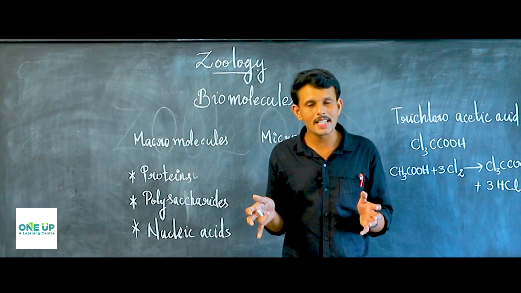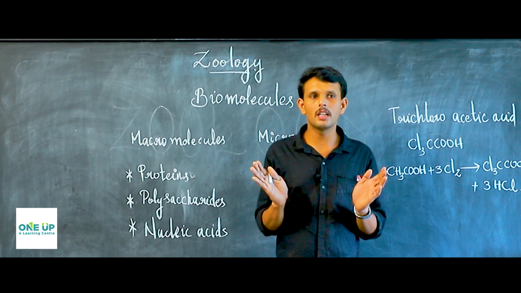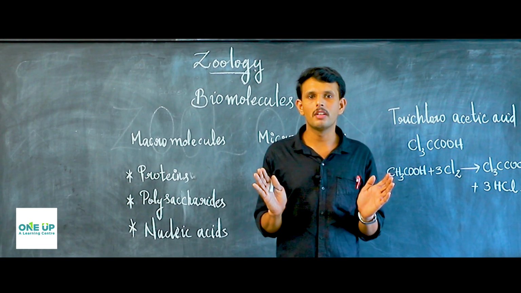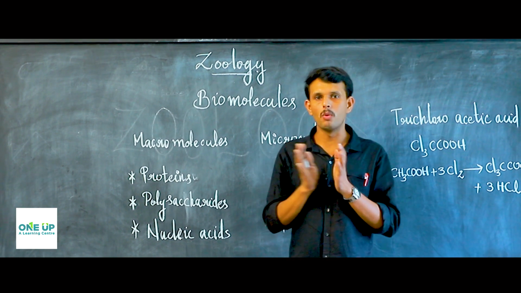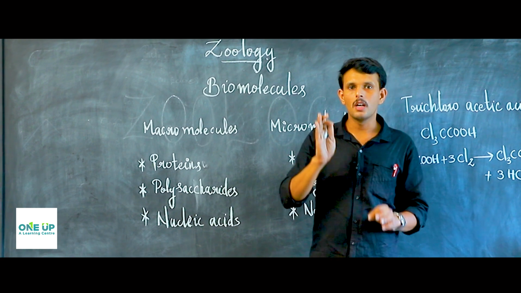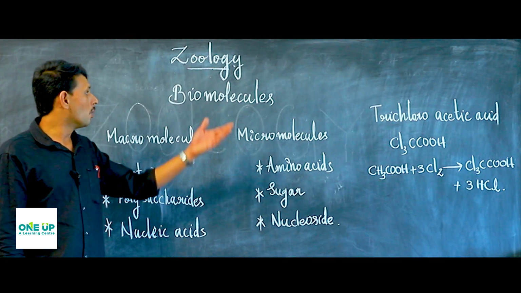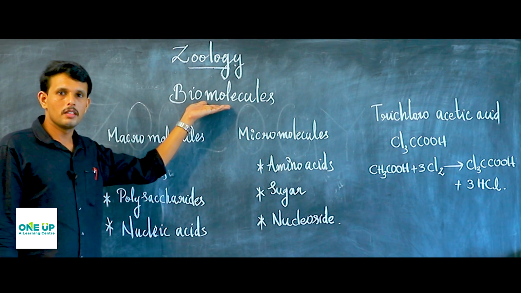So it is very necessary for a biology student to learn the structure and properties of certain groups of compounds by which the cell is made up. These compounds are called biomolecules.